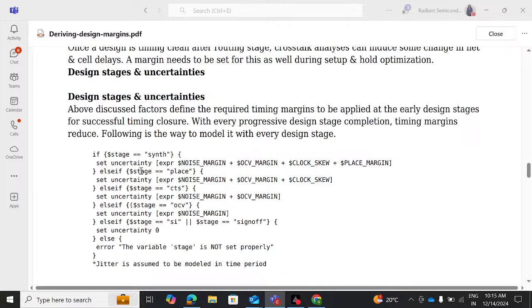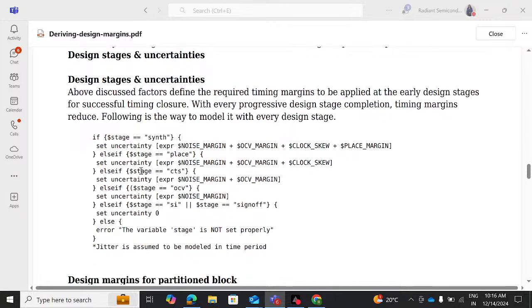These are very, very important, right? So this will dictate how the noise margins, OCV margins, clock skew, placement margins all become part of the uncertainty. Now this is in synthesis stage, as you can see here. In synthesis stage, the uncertainty includes noise margin, OCV margin, clock skew, place margin.